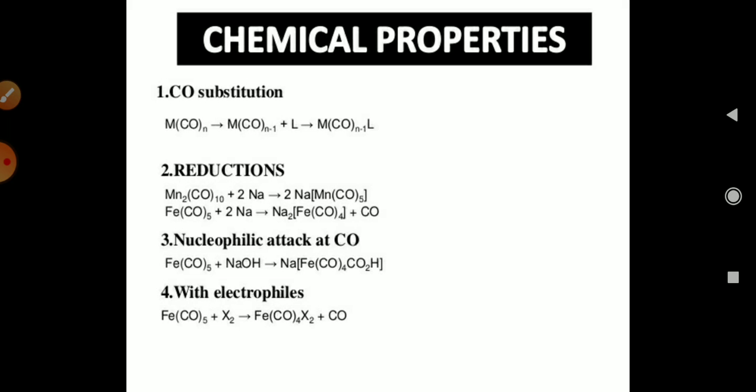Now next is chemical properties. If we talk about the chemical properties, carbonyl compounds show reduction as well as oxidation and nucleophilic attack at the CO molecule. It will give carbonyl compounds by the reaction of the following reagents or mechanism. It will give electrophilic reactions as well as nucleophilic reactions.